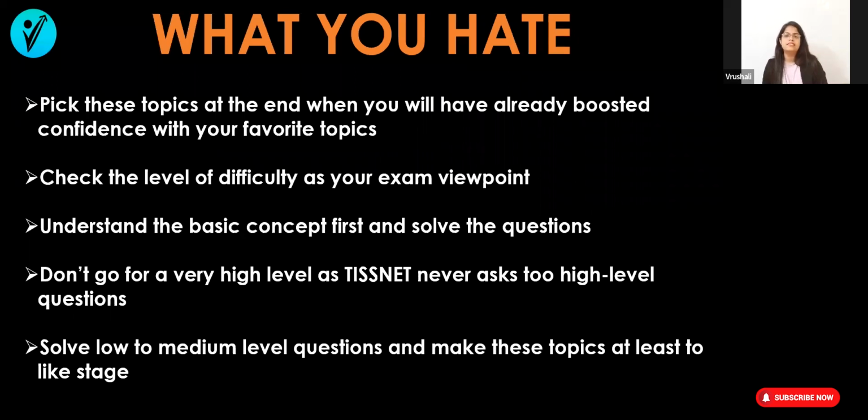In that, solve the easy questions first. Then when you understand those easy questions, slowly increase the level and reach only that level which is important from the exam viewpoint. Don't go for too high a level. At least for this test, you do not require the highest level for all the topics. So this is how you will distribute all these three weights: love, like, and hate. Now at least you will be confident in all these topics and you can solve the questions in the exam. So this was your first technique. Okay, and now we will go for the second technique.